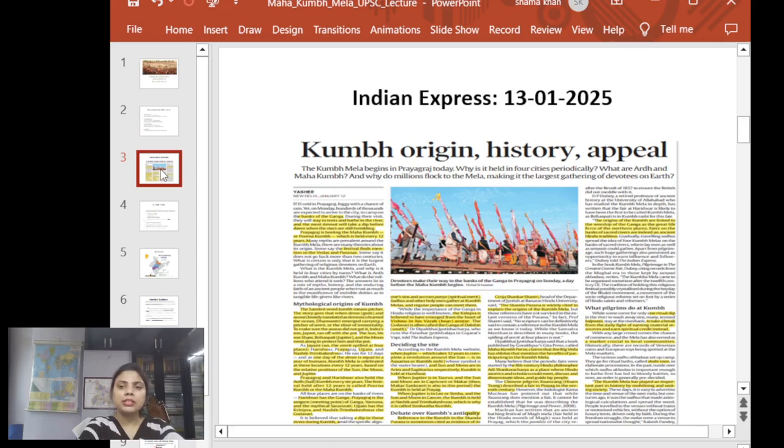I won't say that each and every line which I have underlined is important for our examination, but I request every one of us to read this article, being a citizen of India. If we can appreciate this, we can appreciate our culture and our heritage, and this is how we can fulfill our fundamental duties, I could say. So I request every one of us to read this history of the Kumbh Mela, as it has been explained very beautifully here.